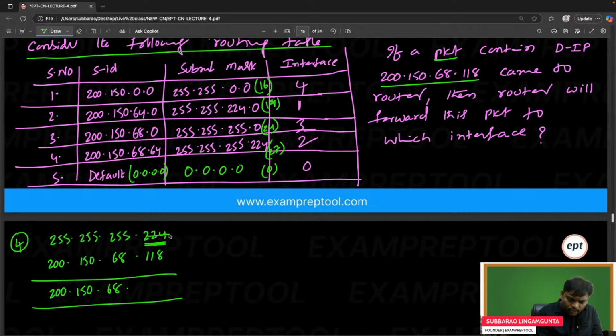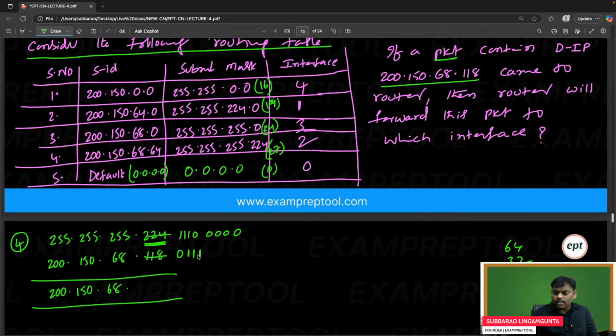I think 224 means 111 followed by 5 zeros. Let me know if anything is wrong. What is 118? 118 means 128? No, I think 64. Yes, 64. 64 plus 32 is 96, and if I add 16, let me check: 8 plus 4 is 12, plus 6, 112. Yes, that is also correct.